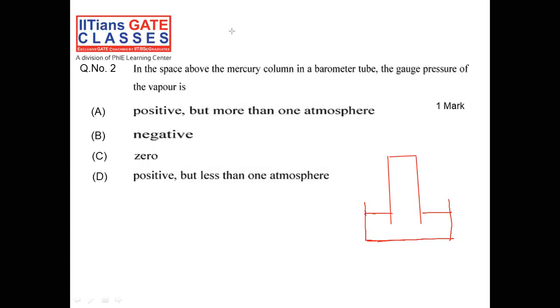Okay, so we have the figure here, and there is a liquid, that is mercury, up to the height h. Remember, this is a barometer tube.